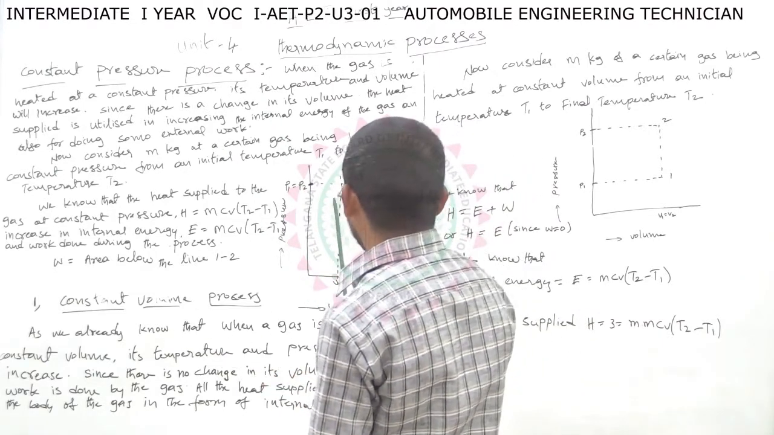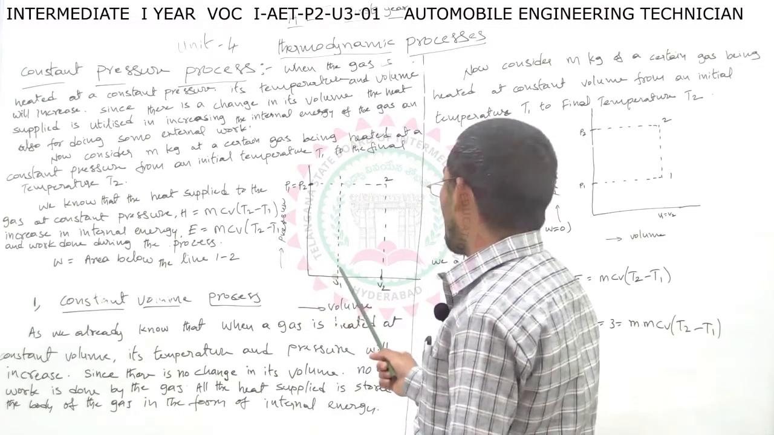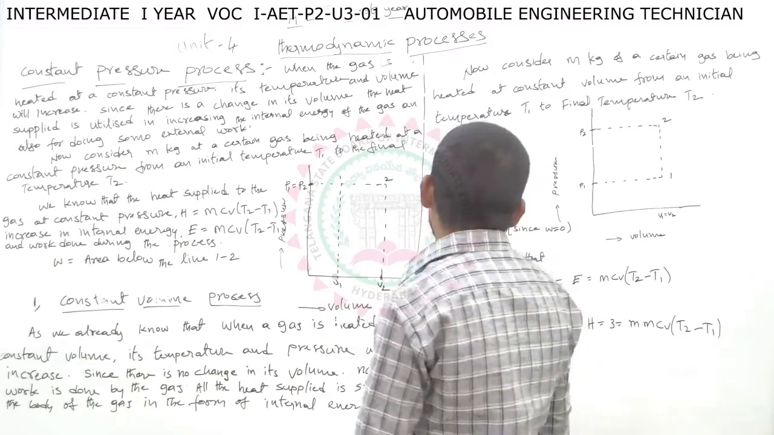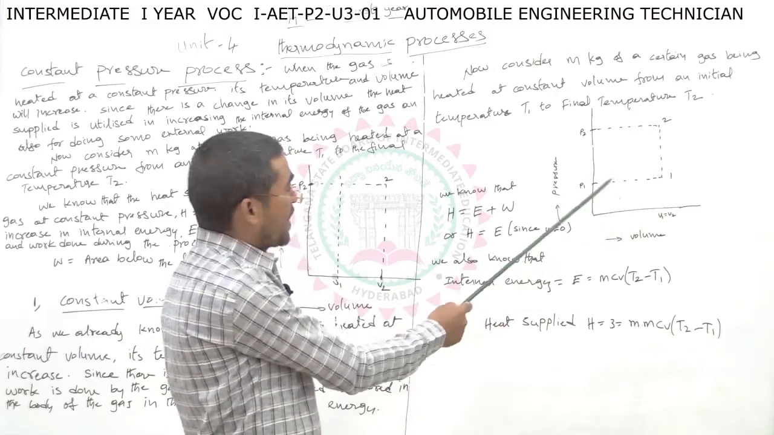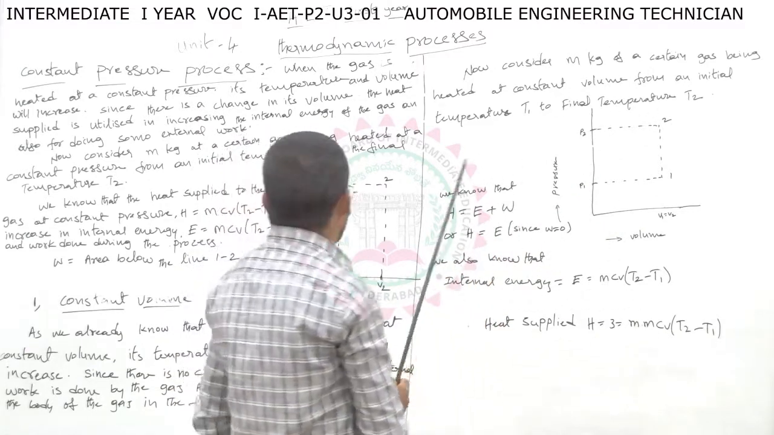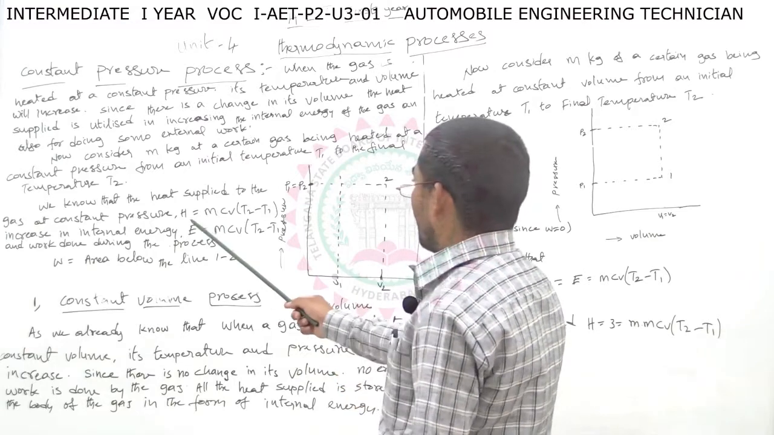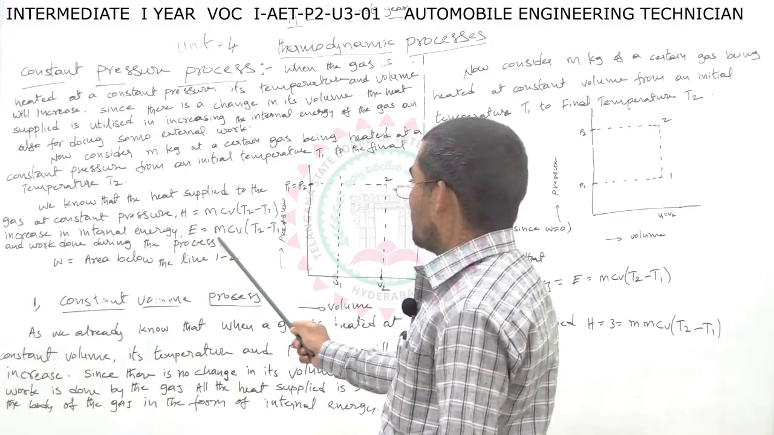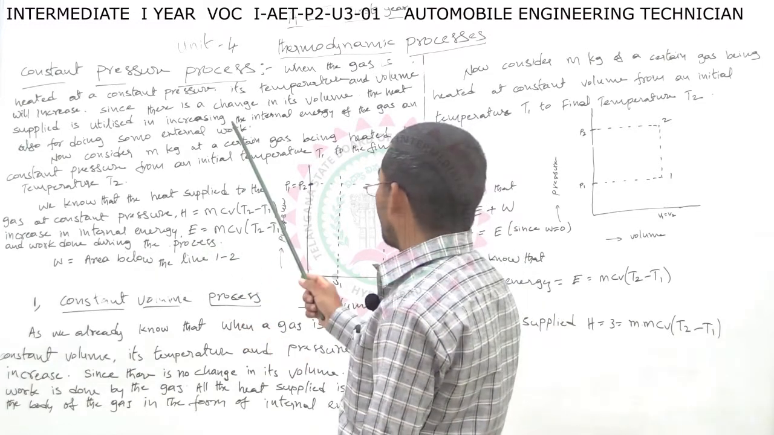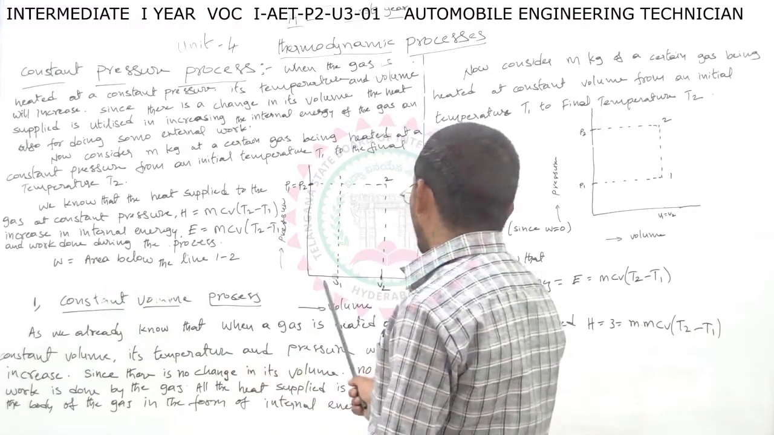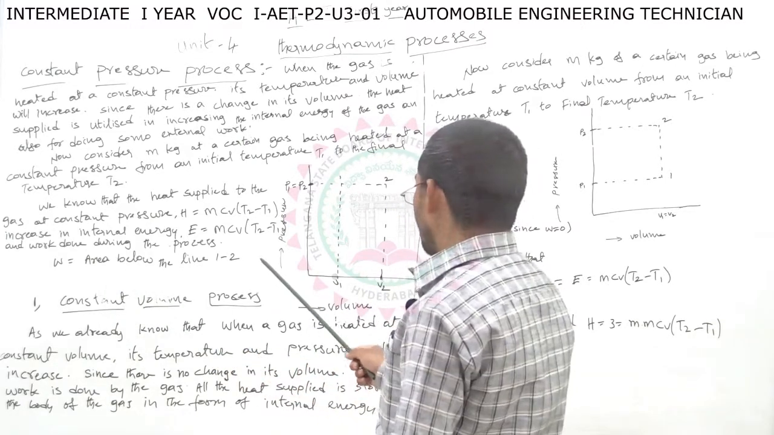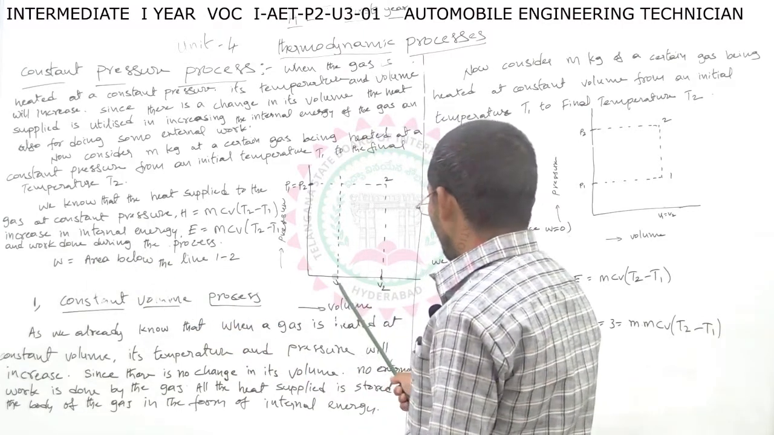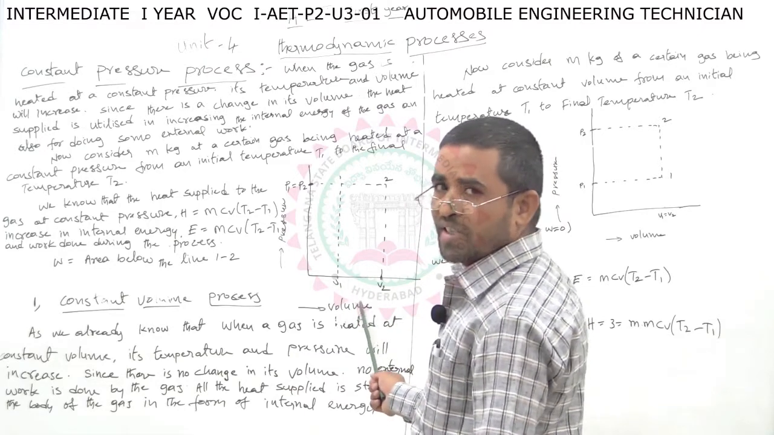So the constant pressure process means pressure is constant, and volume and temperature increase. In the constant volume process, volume is constant, and pressure and temperature increase. The remaining equations are the same: H equals mCv (T2 minus T1), the internal energy equation. Work done is equal to the area below line 1 to 2, the work done during the process from V1 to V2.